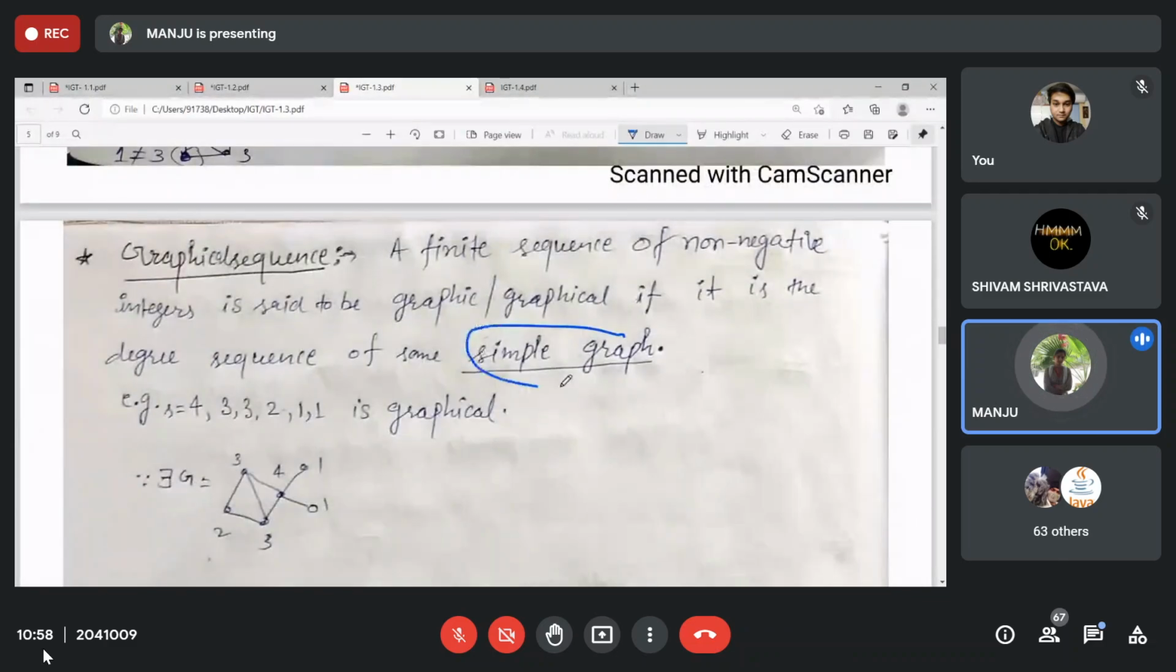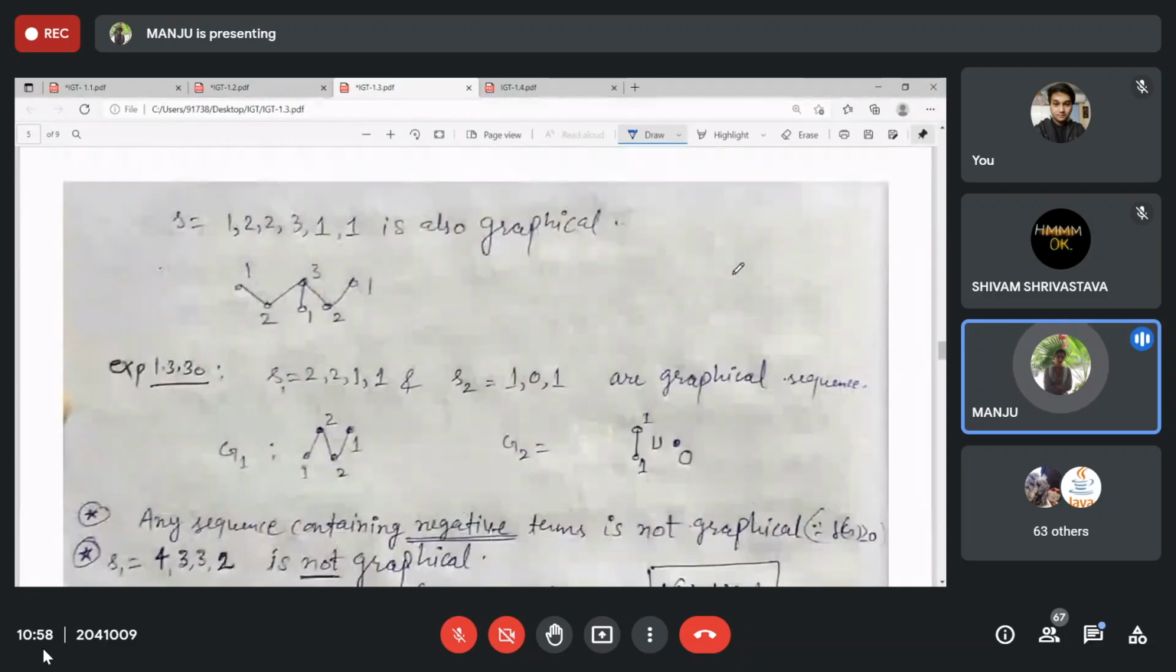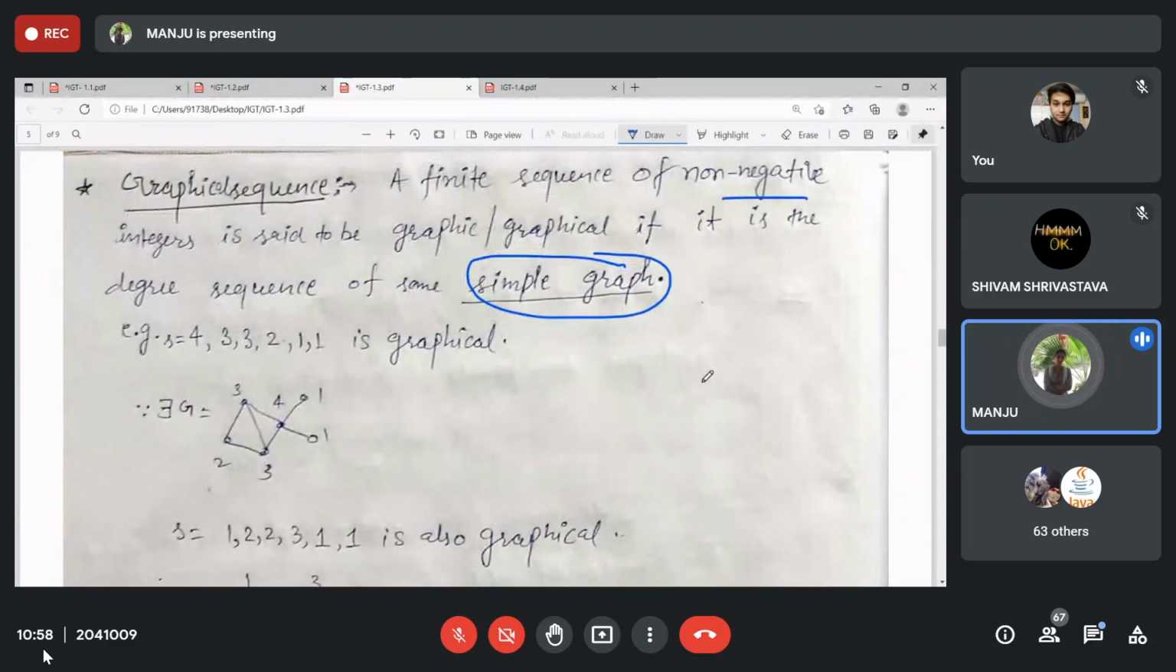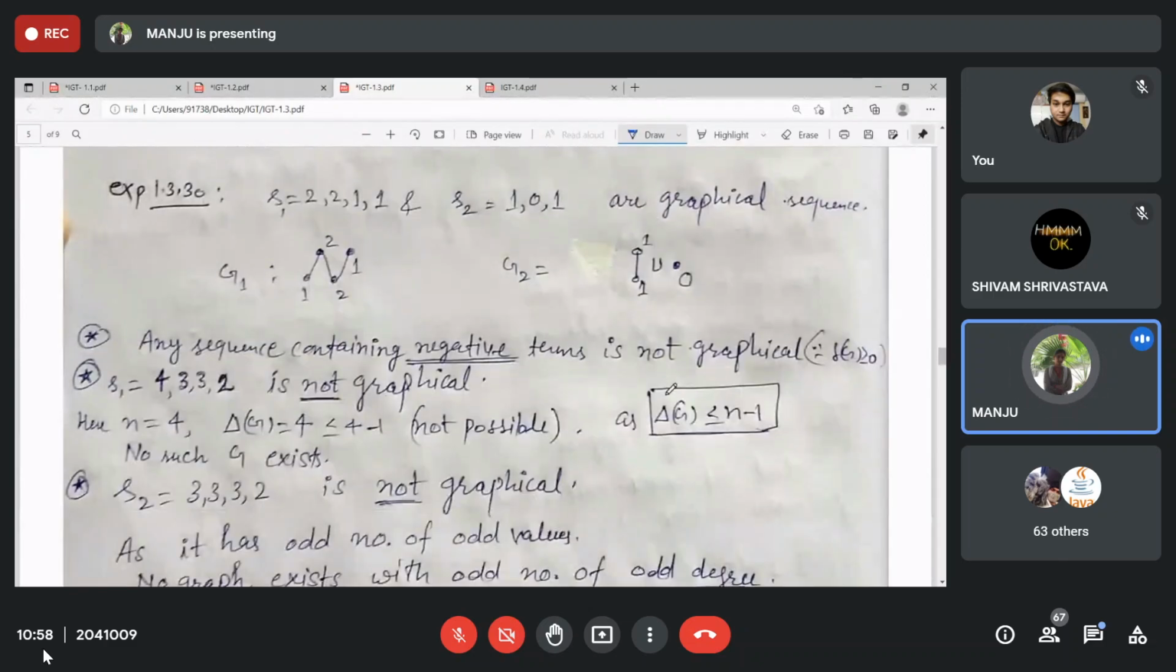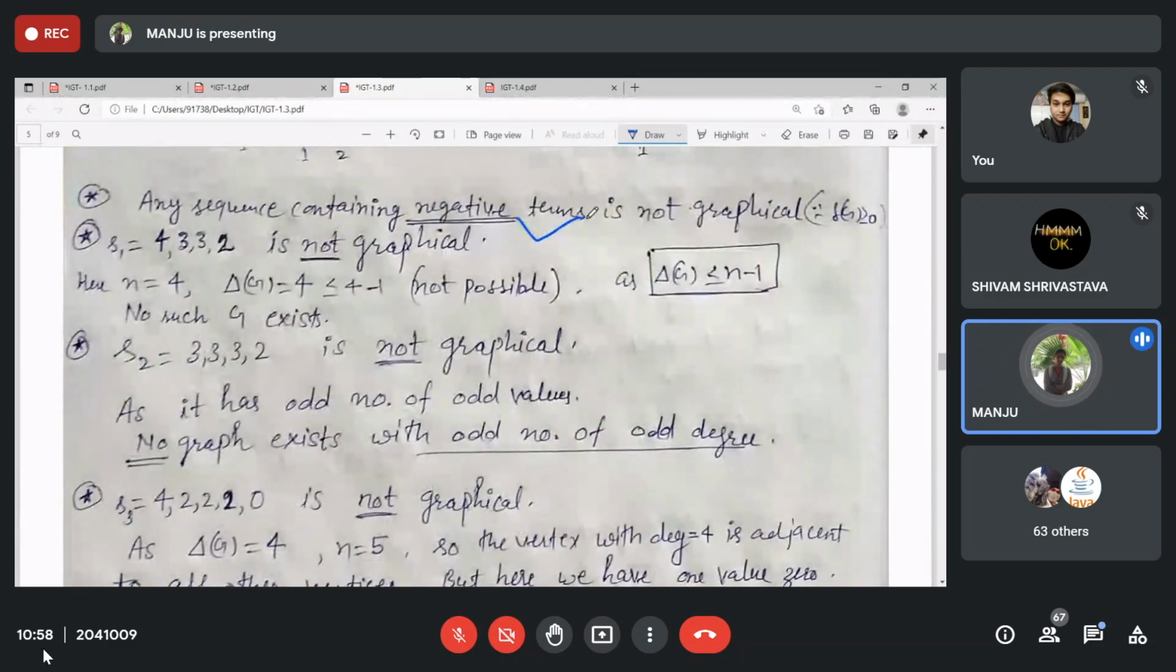Graphic sequence: if there exists a simple graph corresponding to a given non-increasing sequence, non-negative, then it is a graphic sequence. No negative terms should be there in any graphical sequence. The maximum degree argument should also hold. And it should not have an odd number of odd values, meaning an odd number of odd degrees is not possible.